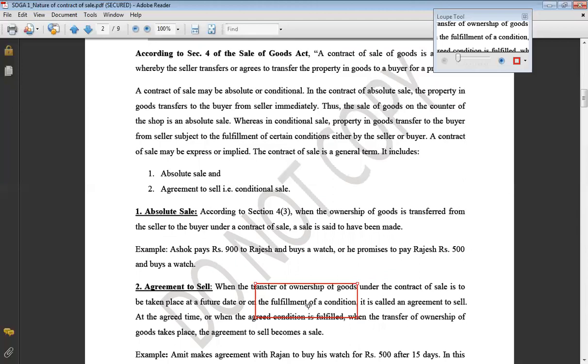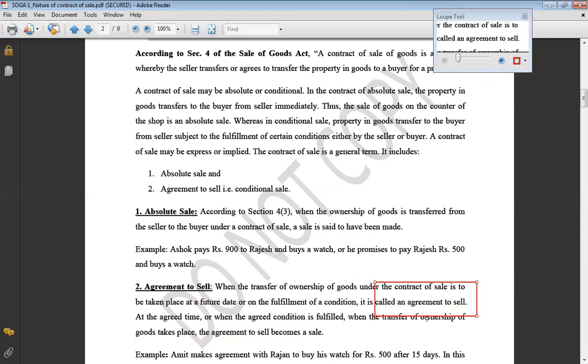Or you have simply mentioned that I shall be selling you these goods which I have to purchase from abroad, and I shall be selling these goods to you 7 days from today. In that case, you are mentioning a future date. That means in both these examples, the ownership is not being transferred immediately, but after a future time or after some condition fulfillment. So these are said to be conditional sales, or generally we call it an agreement to sell.